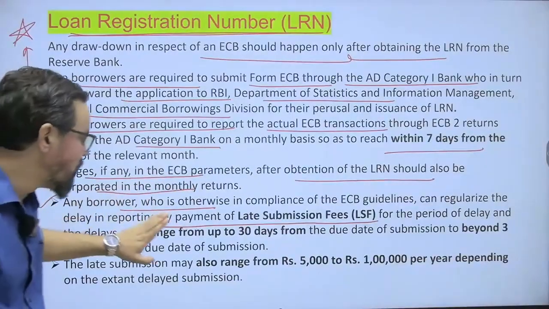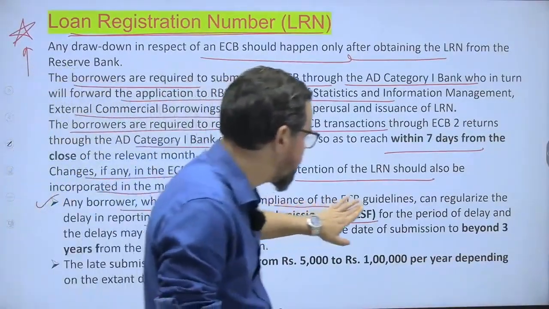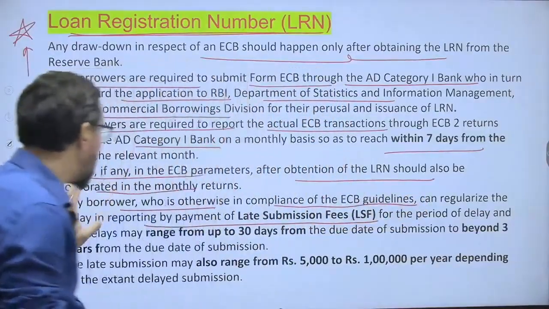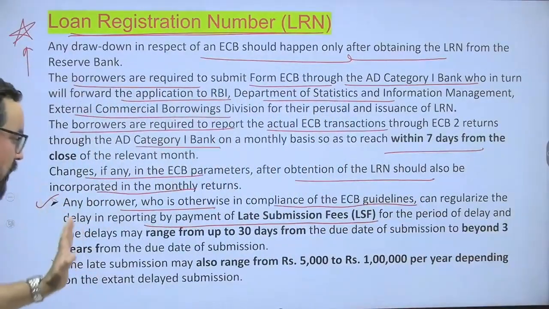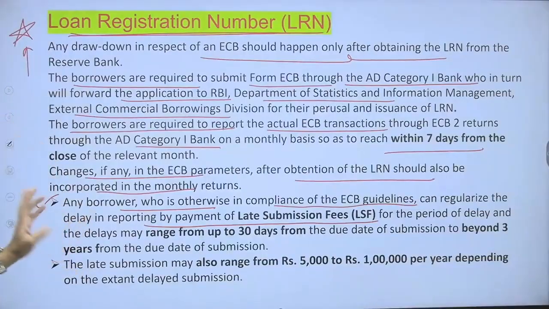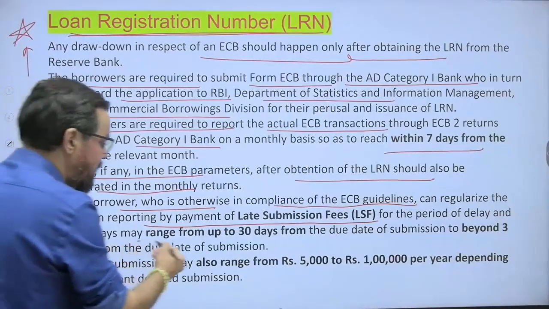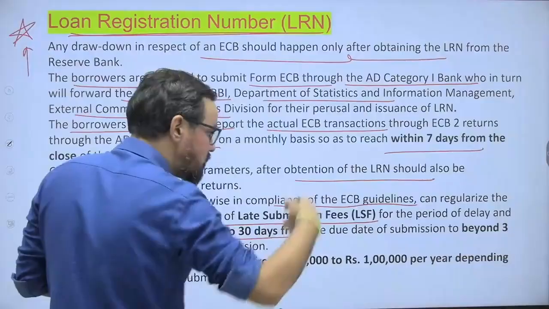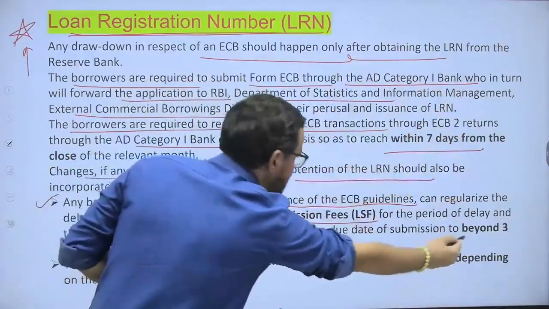Any borrower who is otherwise in compliance with the ECB guidelines can regularize the delay in reporting by payment of late submission fee for the period of delay, and the delay may range up to 30 days or it can go beyond 3 years also. Okay?